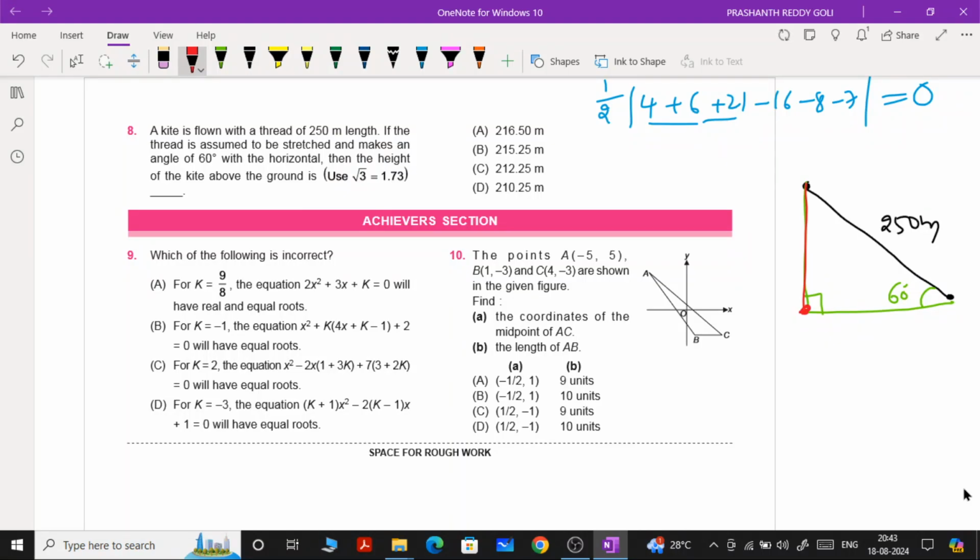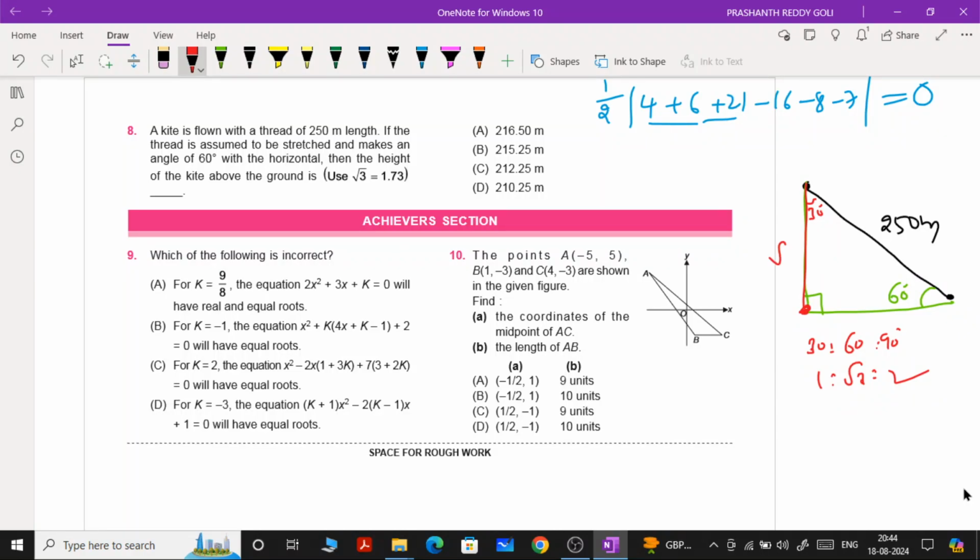See, there is a relation between angles and sides. For example, here 60, here 90, means this must be 30 degrees. Therefore, 30 degrees, 60 degrees and 90 degrees are the angles in this triangle. If angles are in the ratio of 30, 60, 90, then corresponding sides are in the ratio of 1 is to root 3 is to 2. Regarding this, you will come to know in the coming days. As of now, remember, if the angles in the given right angle triangle are 30, 60, 90, the corresponding sides must be in the ratio of 1 is to root 3 is to 2.